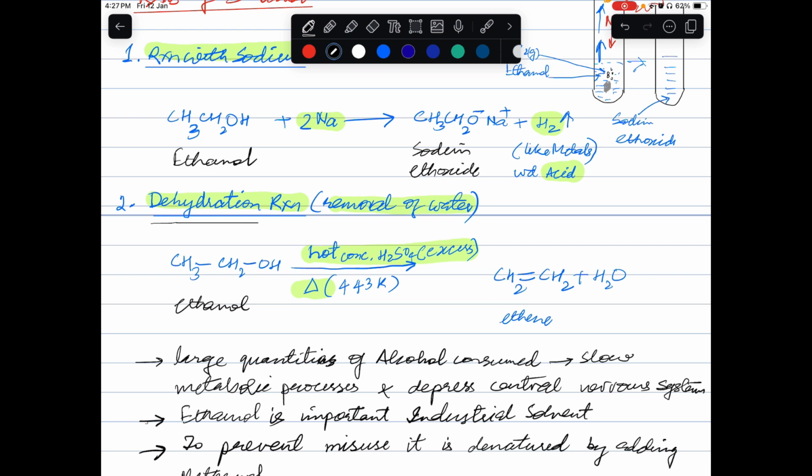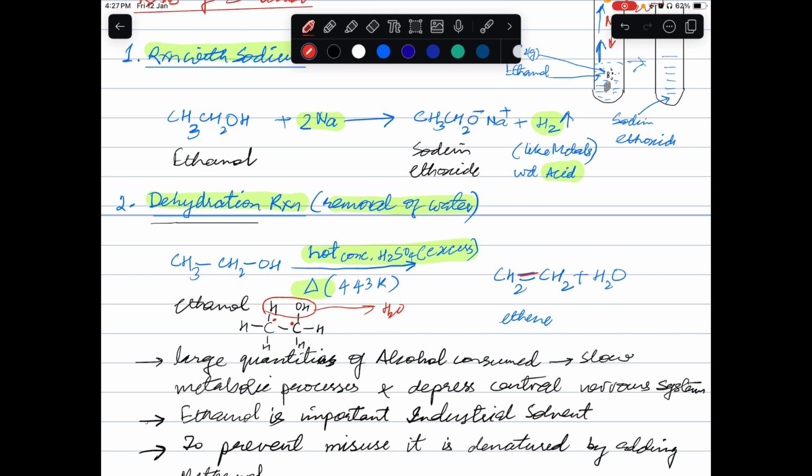How will this reaction take place? If we write the ethanol molecule, these are hydrogen atoms, here also we have hydrogen, and here we have OH. So what happens? This H from here and the OH from the neighboring atom are removed, and they give H2O. One valency will be free on this carbon, and one free on this carbon. Therefore, they will form a double bond here. So we'll get ethene.